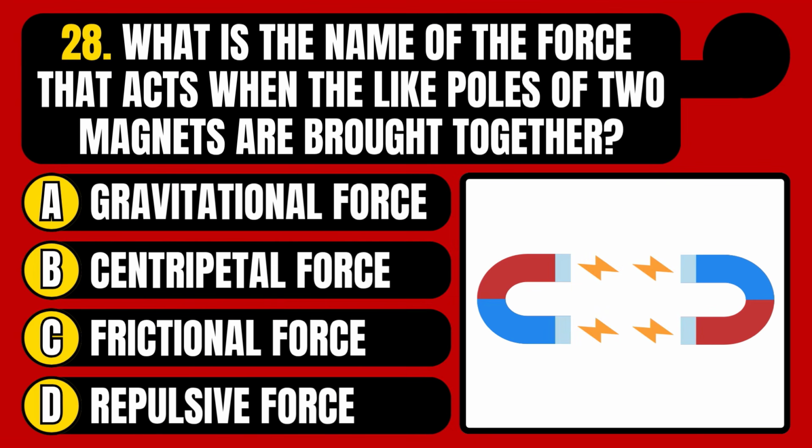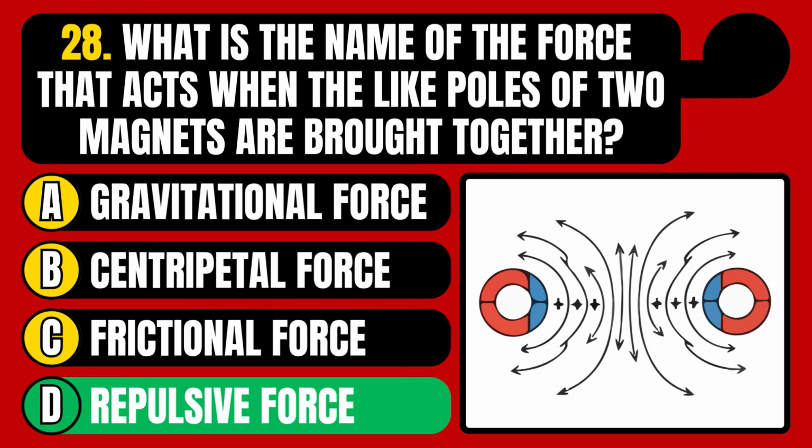What is the name of the force that acts when the like poles of two magnets are brought together? Gravitational force, centripetal force, frictional force, or repulsive force? The correct answer is option D, repulsive force.